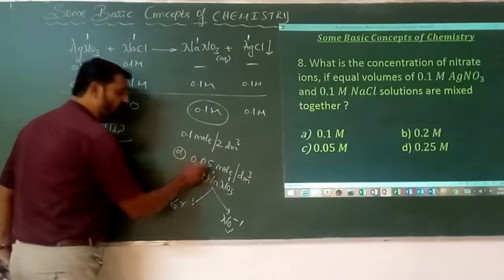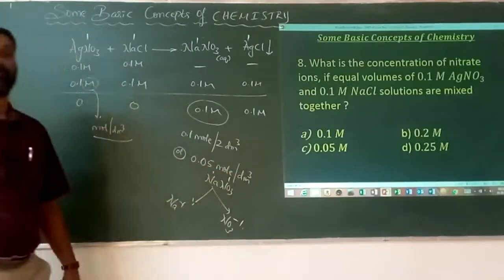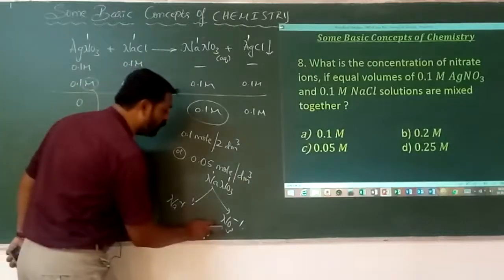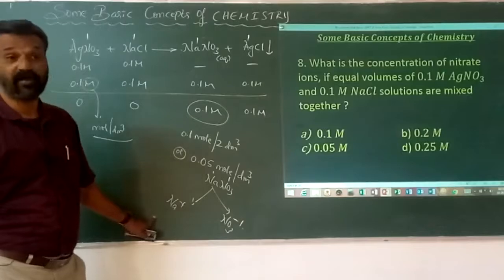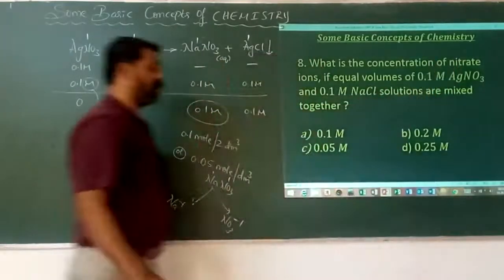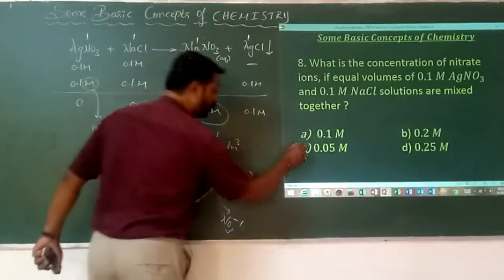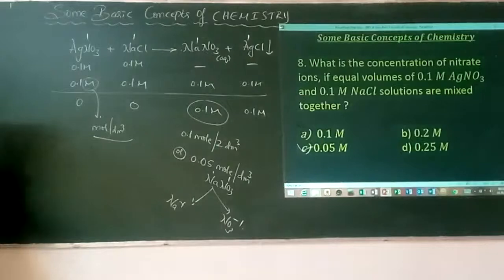If 0.05 mole per dm³ is the concentration of sodium nitrate, it means it has the same concentration for either the nitrate ions or the sodium ions. But here it has asked only the concentration of nitrate ions. Hence the value for this one is going to be 0.05. Okay. Next.